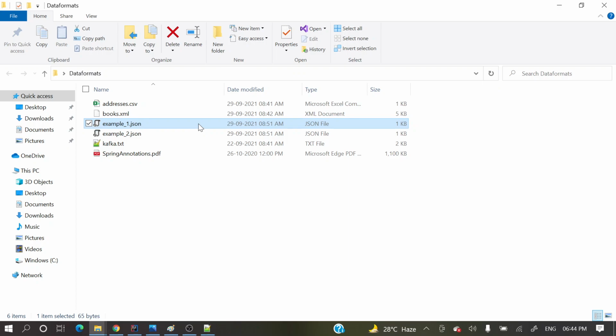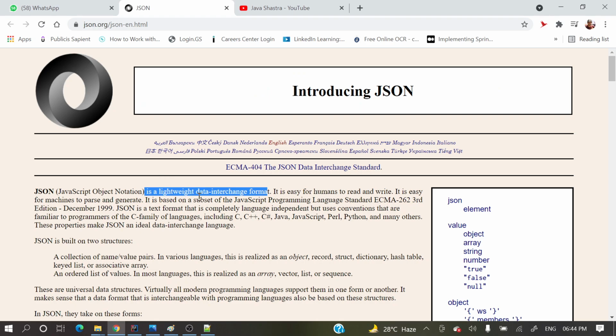This is a data format used as a lightweight data interchange format, to interchange the data in RESTful web services, or directly we can also store and send the data to someone else, whoever wants. So this is JSON. Now let's see how this file looks.